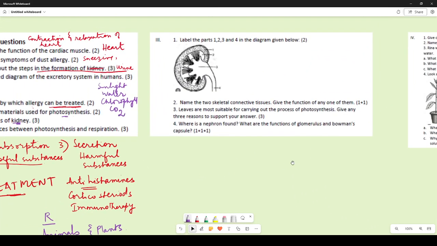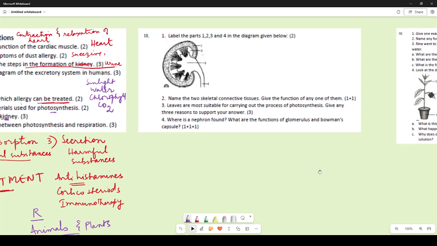Now let us come to this part of the question paper. Label the parts 1, 2, 3, 4 over here. The first one is the outer cortex. The second one is the inner medulla. The third one is the renal pelvis. The fourth one is the ureter.